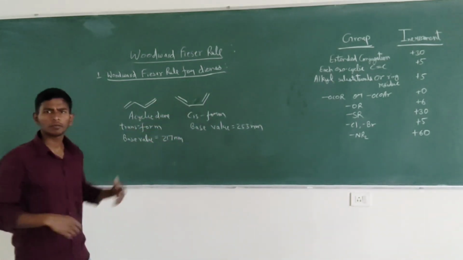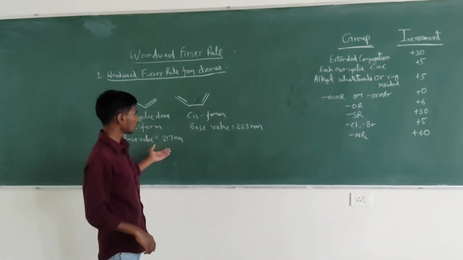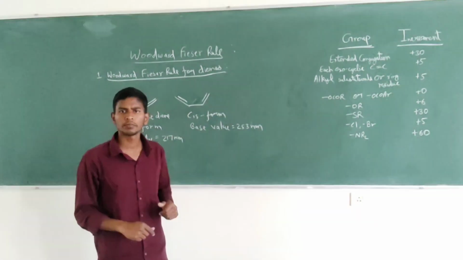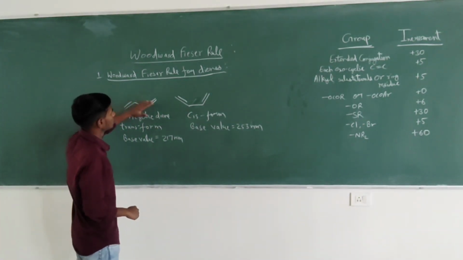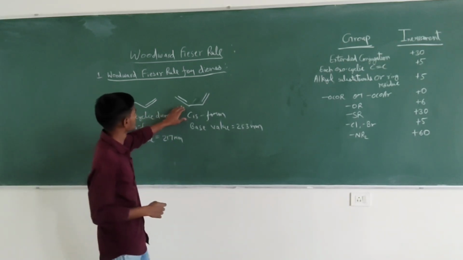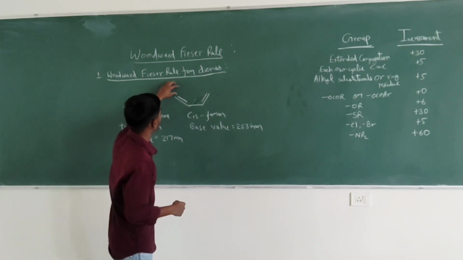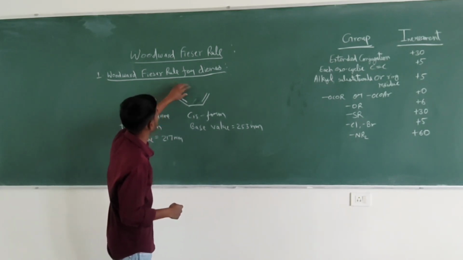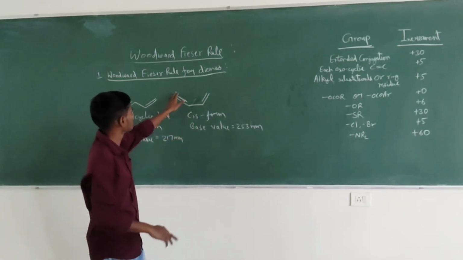Here we can talk about a new thing: why the trans form has a lower lambda max value than the cis form. It's because the orbitals in the cis form are oriented in such a way that the transition can take place easily.